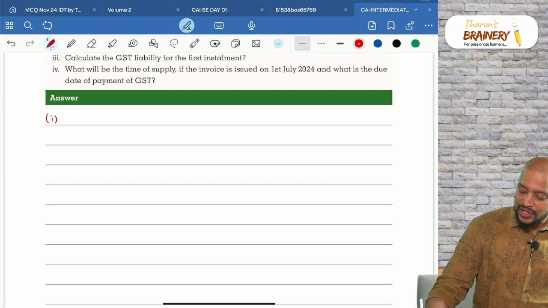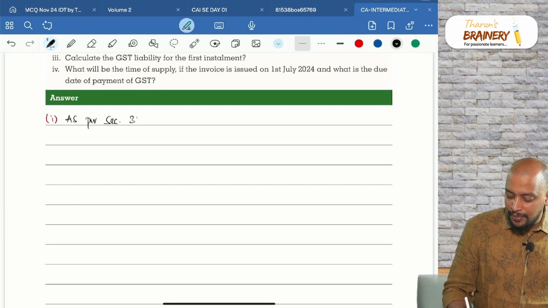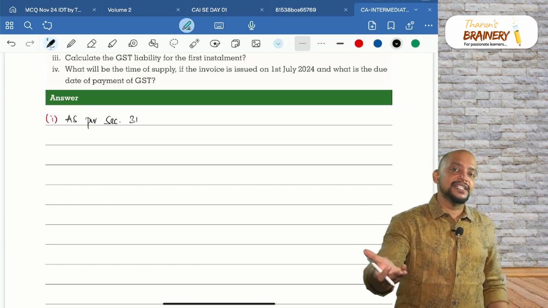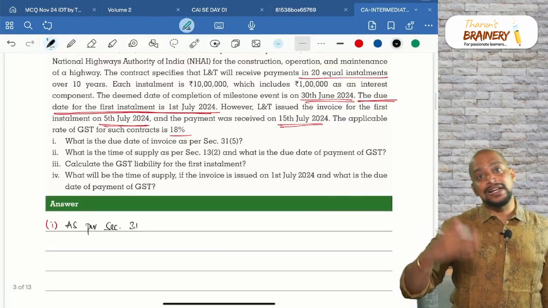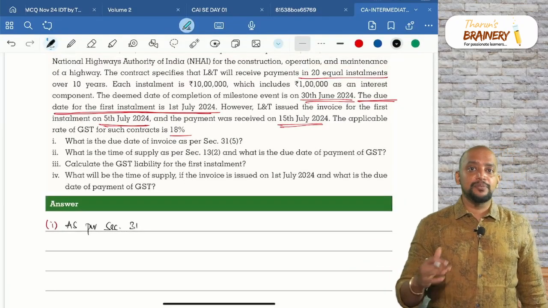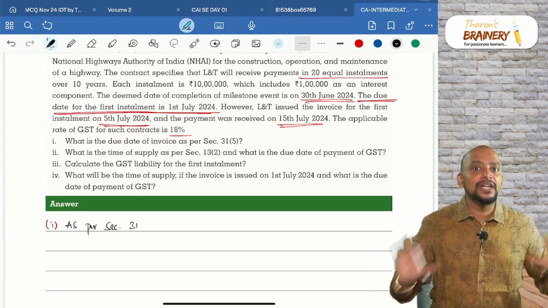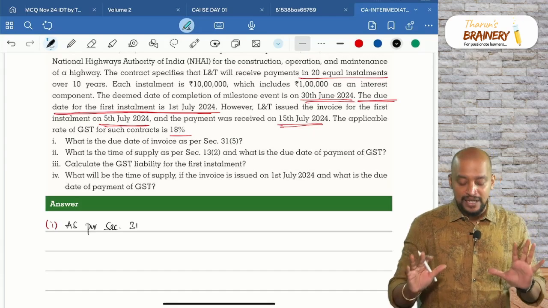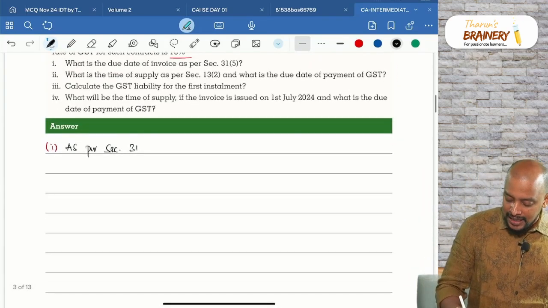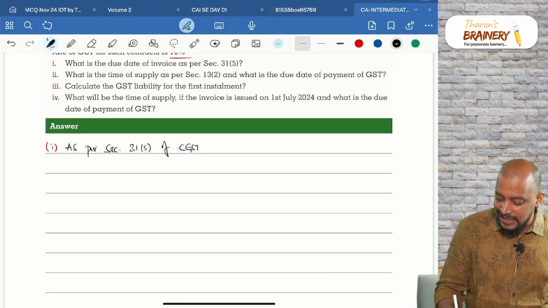As per section 31 subsection 5, you can make note of this. Anyhow, the PDF is there and you can take the PDF as a print also later. But you can make note of the answer, because I am just teaching you how to present also in the exam. Because usually on amendments, this type of questions only will be coming. Okay, trust me. So, as per section 31 subsection 5 of CGST Act